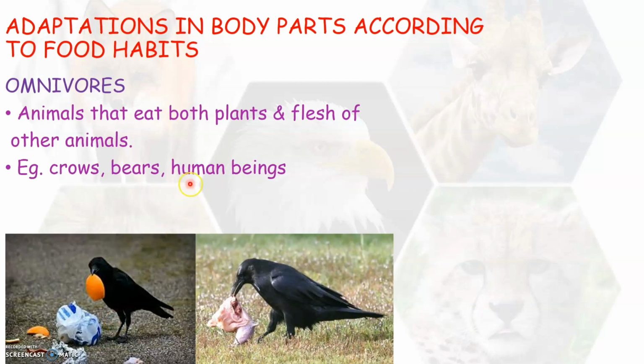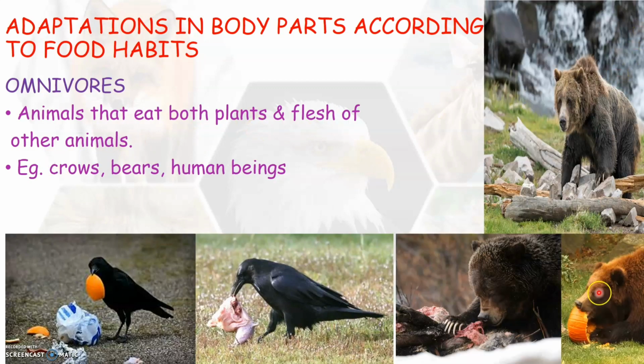Do you know that we human beings are also omnivorous animals? Yes, we also eat both plant products and also we feed on the flesh of other animals, isn't it? Yes, likewise, bear is also another example of an omnivorous animal. As you see here, they feed on both plants or plant products and also on the flesh of other animals.